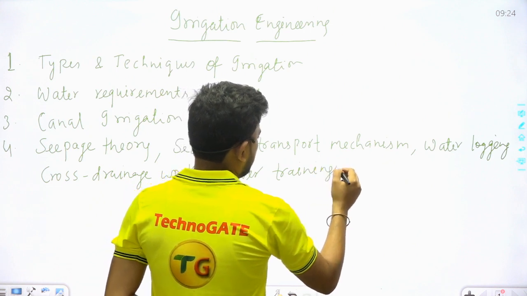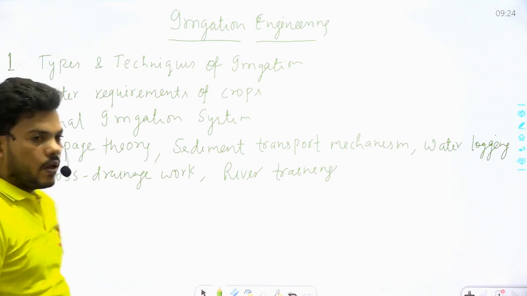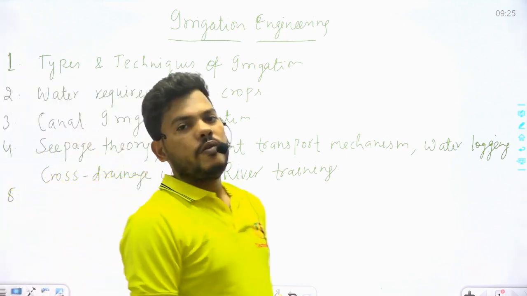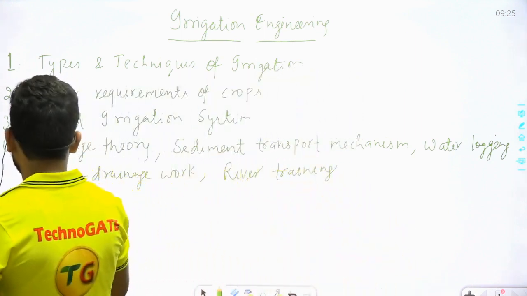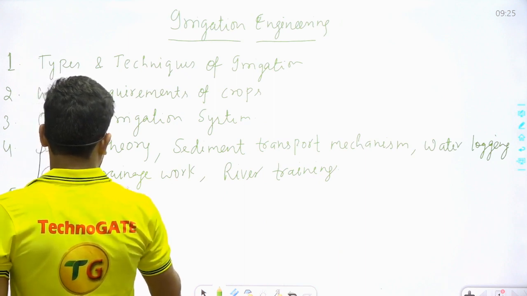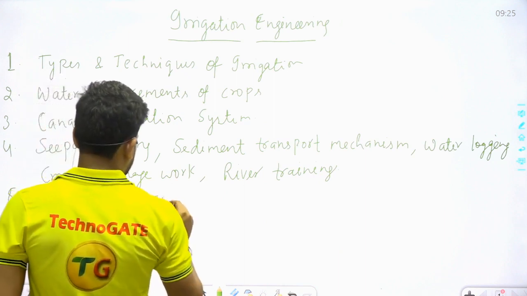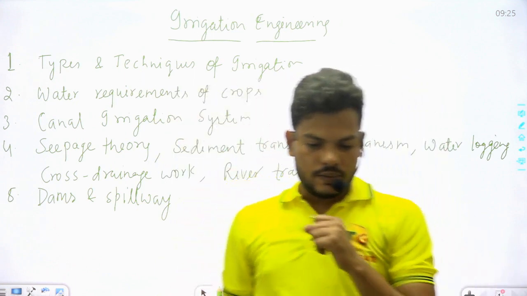All these small topics will come in the fourth chapter. After this we will start our fifth chapter, in which we will focus on dams and spillways. So this is the syllabus of irrigation engineering.